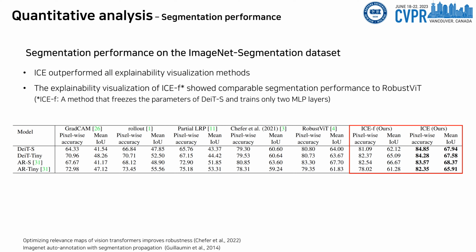Here are quantitative comparisons of segmentation performance on the image segmentation dataset. ICE outperformed all explainability visualization methods, and ICE-F showed comparable segmentation performance to robust ViT. Note that ICE-P is a method that freezes the parameters of DeiT and trains only two MLP layers.